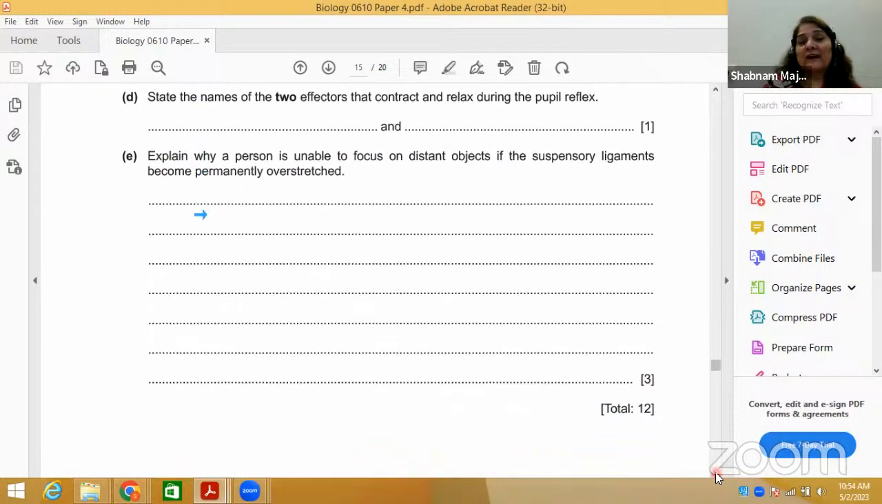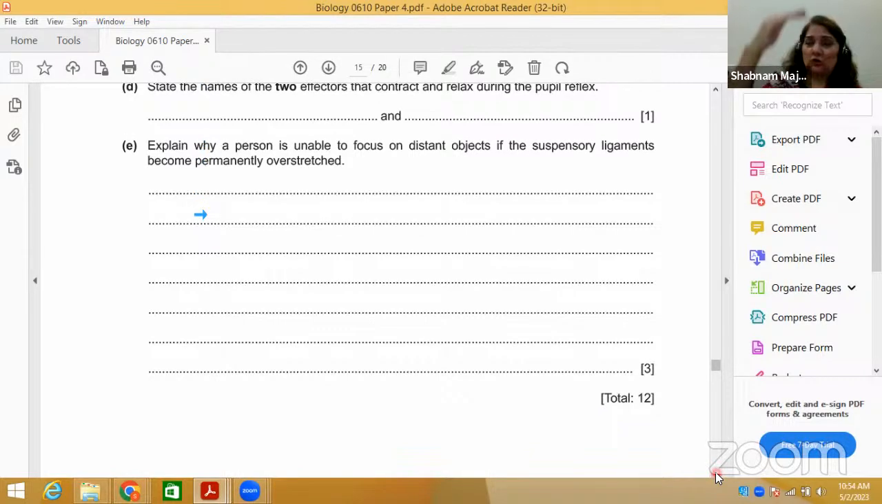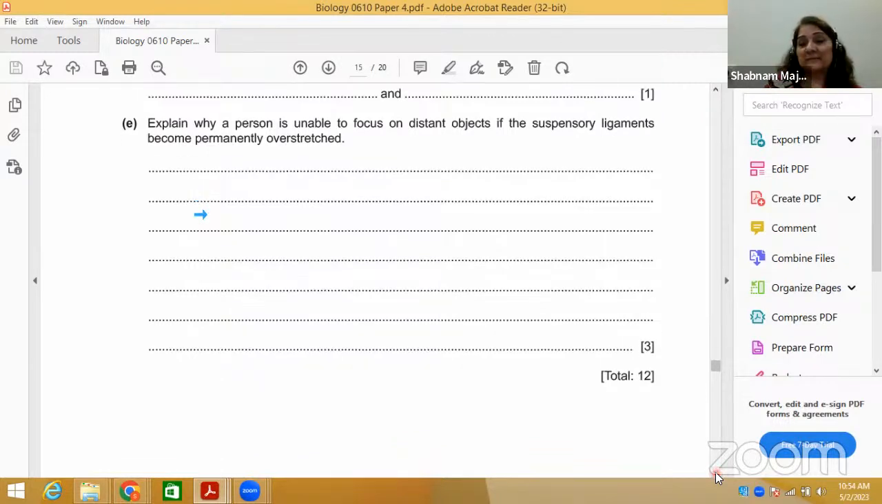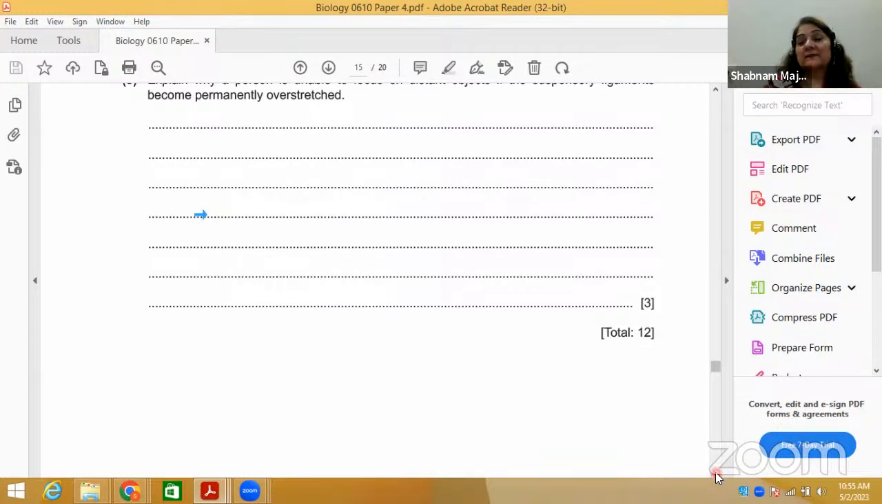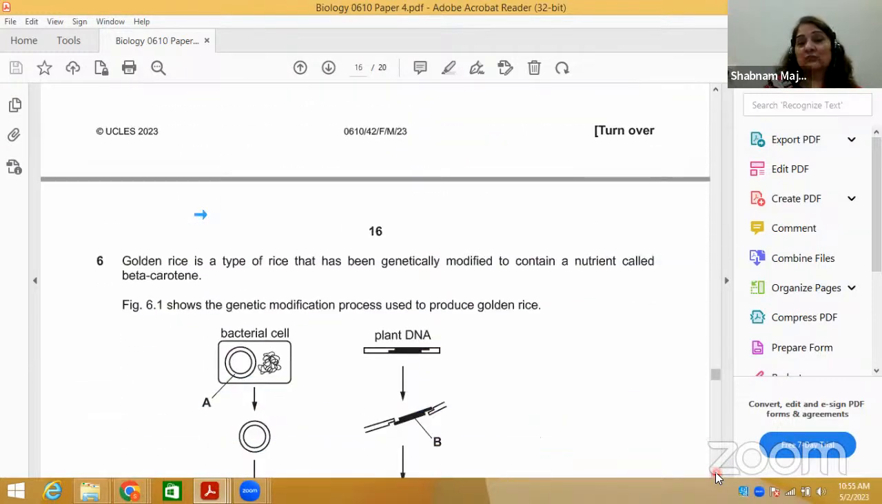You need to know why a person is able to focus on distant objects. You know far and near accommodation, and how the image is formed. An upside down image is formed. If you look at far objects, what happens to the lens and all that? What happens to ciliary muscles? What happens to suspensory ligament? The lens becomes thick in near and it becomes elongated in far, and all that is accommodation.